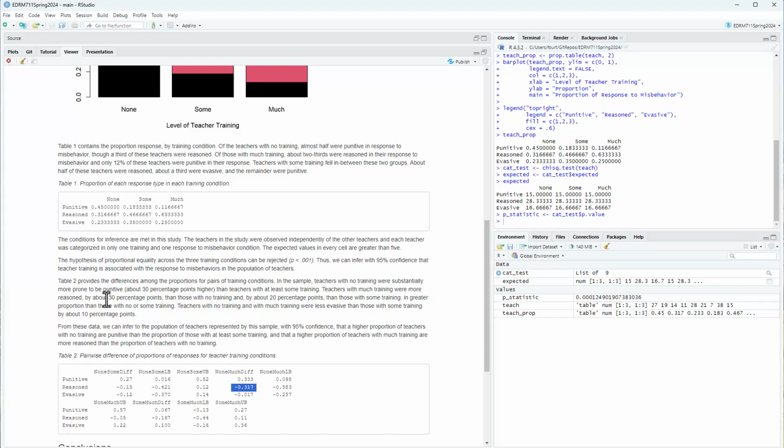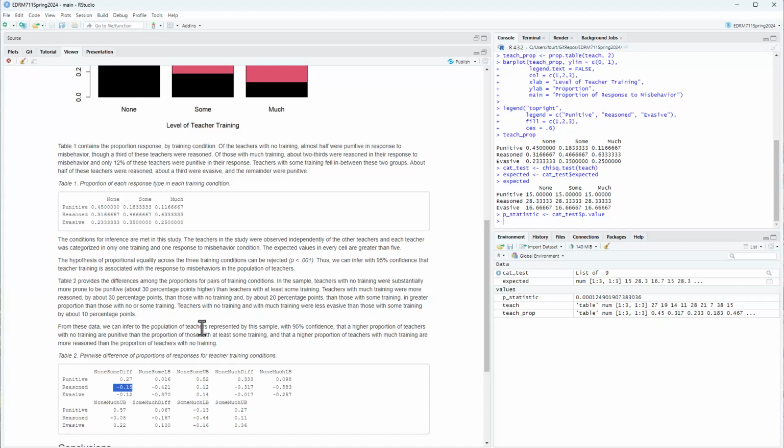So I called it about 30 percentage points than those with no. And when I compared none to some, similarly, let's see, none to some, here it is, the difference. And for reasoned, well, I'm not sure why I didn't just say about 15 percentage points, because at none to some, I said about 20. So it looks like I'm rounding to tens for each of these statements. But we can see that there is 0.15 or 15 percentage points than those with some training, in greater proportion